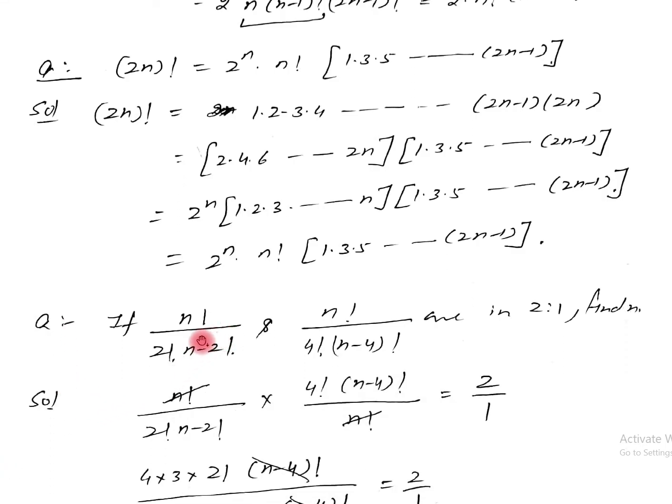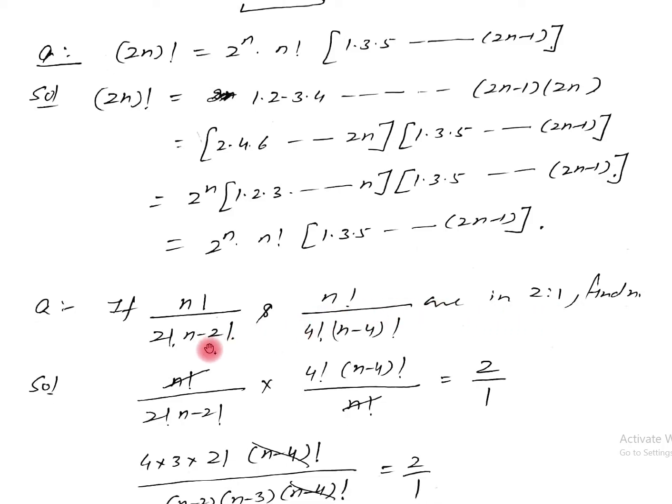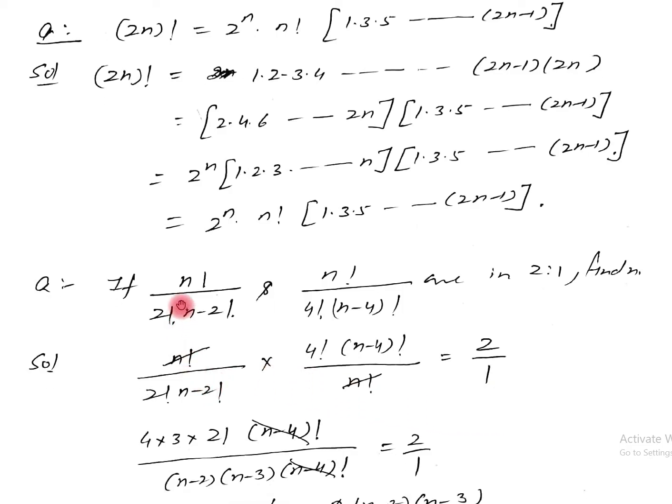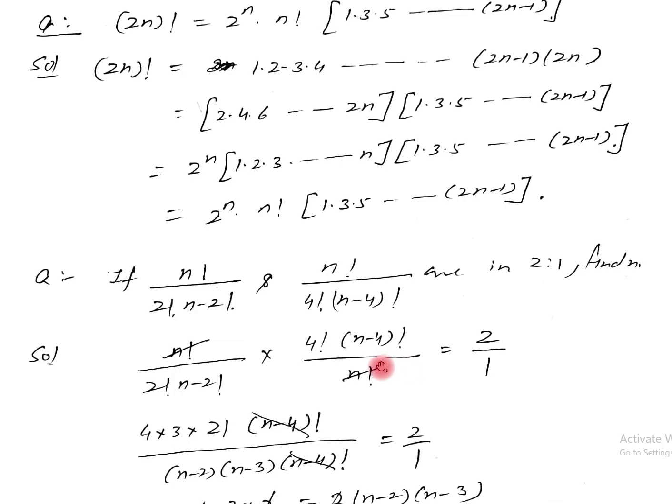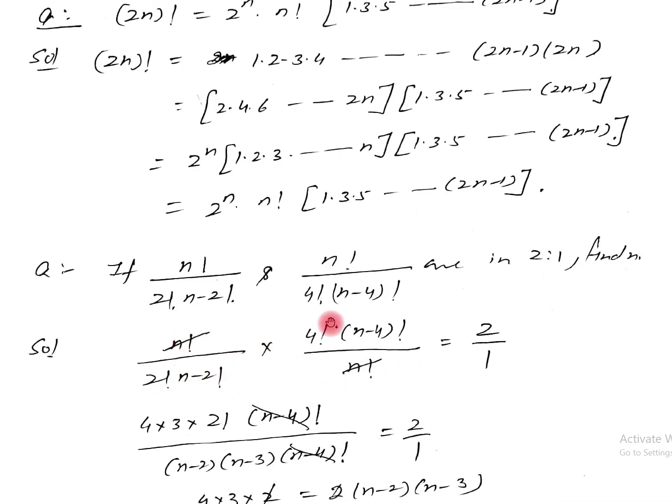Now see the next question. These two terms are given in the ratio 2 to 1. Find n. The ratio of these two terms is given to be 2 to 1. It means this upon this is equal to 2 by 1. So it becomes 4 factorial upon (n minus 4) factorial upon n factorial upon (n minus 2) factorial equal to 2 upon 1. Now n factorial cancels with n factorial. Here we have (n minus 4) factorial and (n minus 2) factorial. This term is the smaller one.